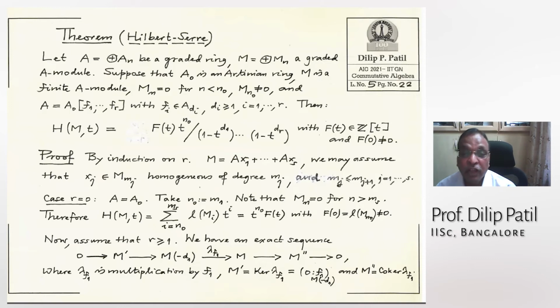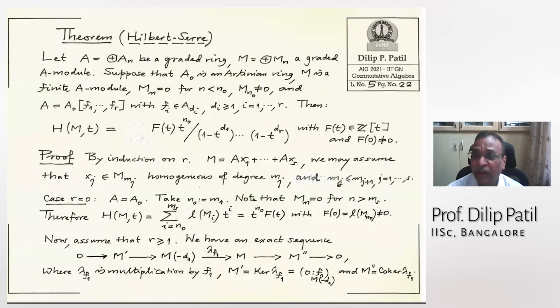So this is the numerator polynomial, and f(0) is non-zero, because we have taken out as many factors of t as are here, t to the power N0, and no more. And the denominator is very simple: it is 1 minus t to the power d1, where d1 is the degree of f1, and so on, up to 1 minus t to the power dr, where dr is the degree of fr. This is what we want to prove.